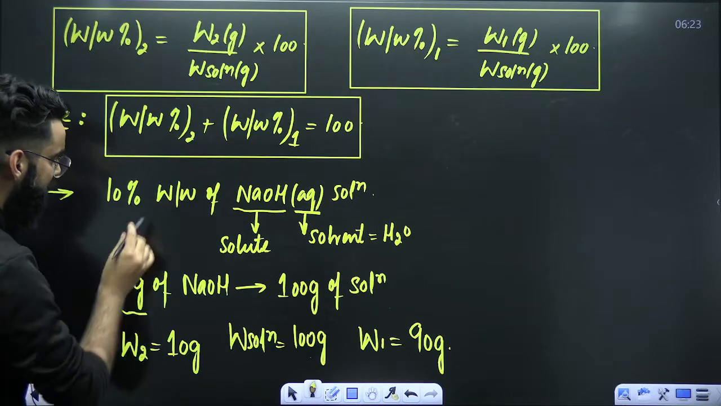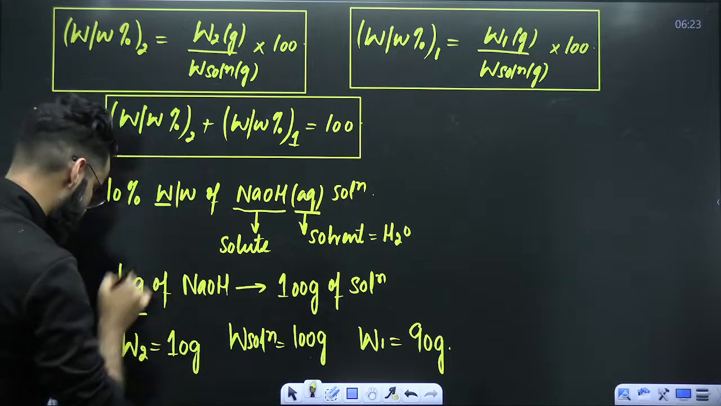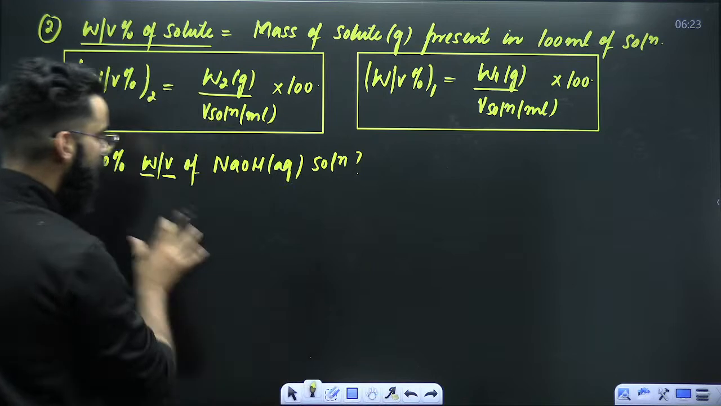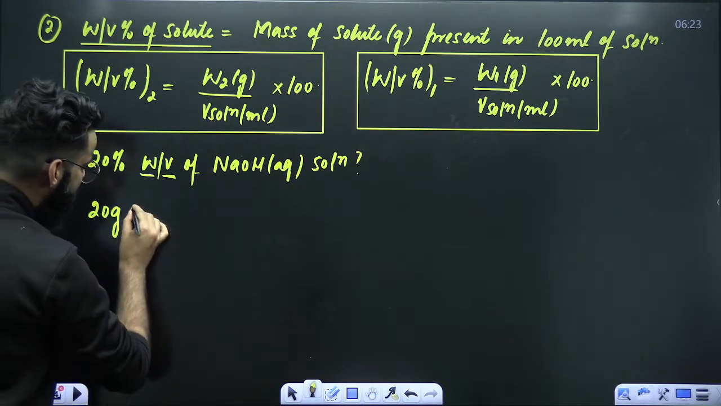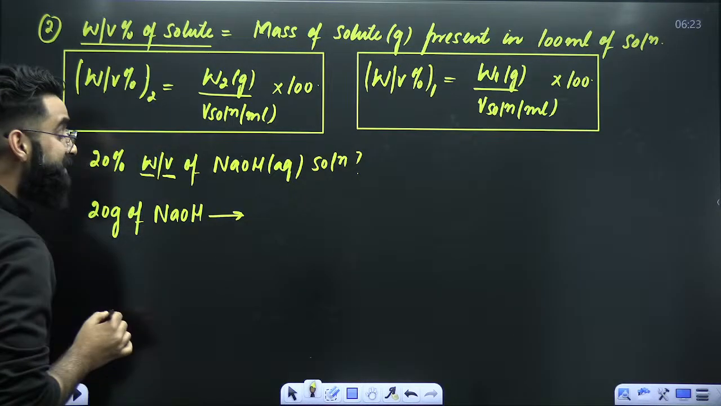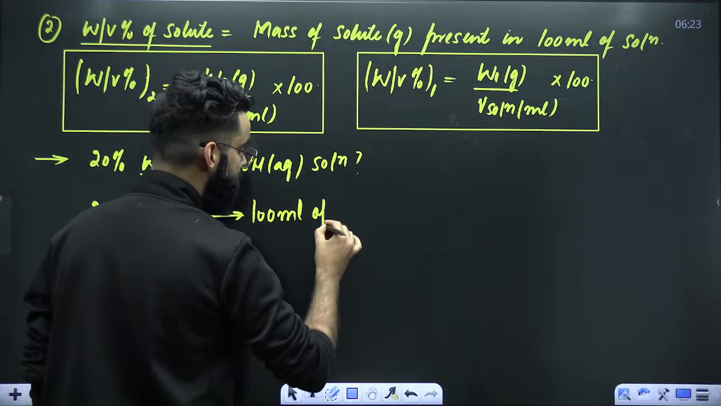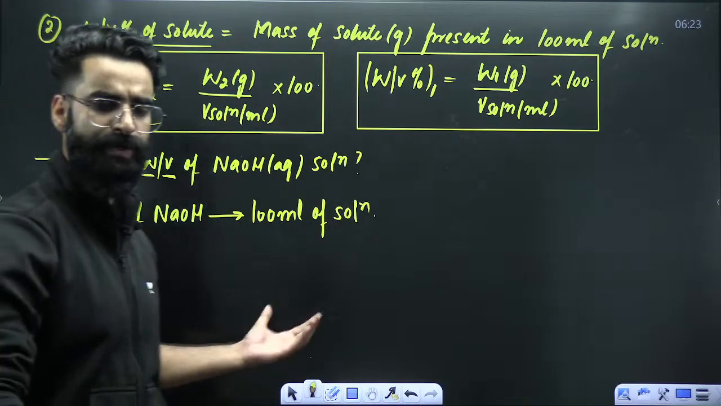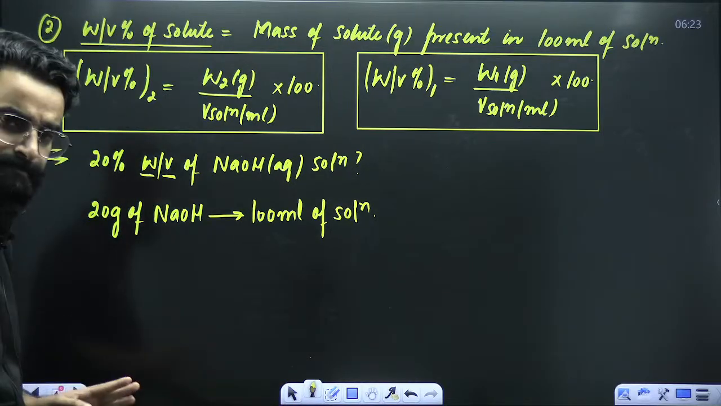In the similar way, check this. Solute we were supposed to take in grams and solution also in grams. But here, solute in grams, solution in ml. So how are you going to decode it? It means that 20 grams of your solute, 20 grams of NaOH, are present in, I'm not going to write 100 grams, I'm going to write 100 ml of solution. As simple as that, right? So you should be able to decode this sort of statement whenever you see it in the questions, right?